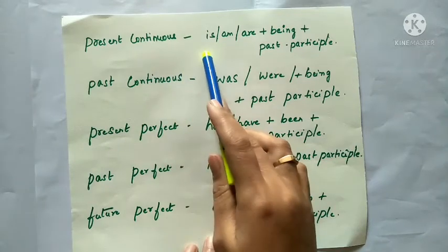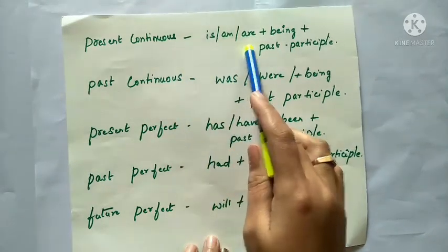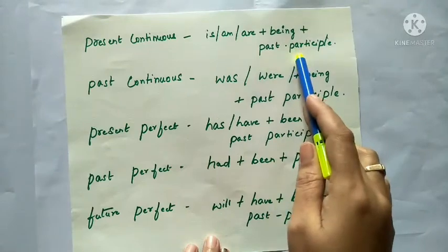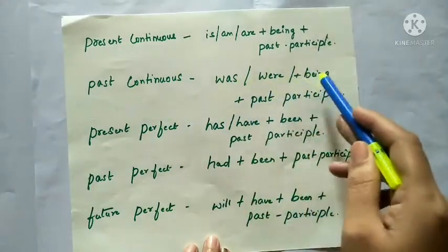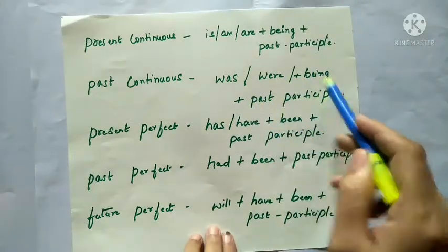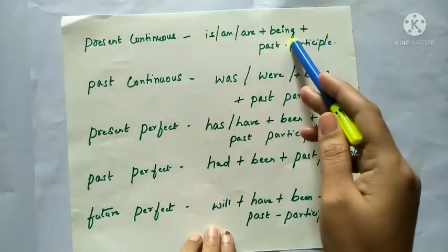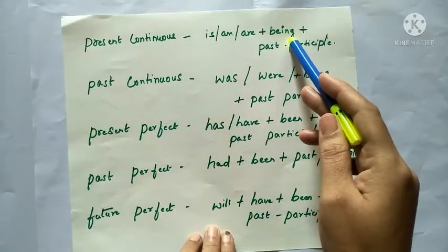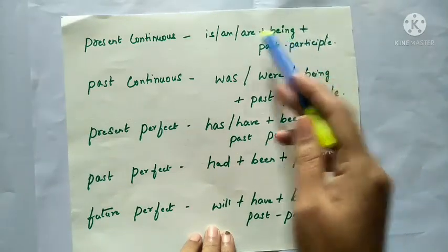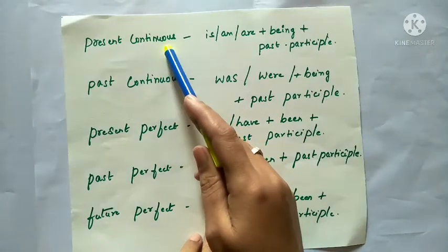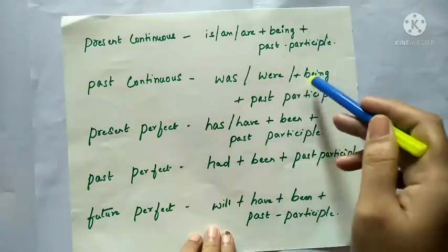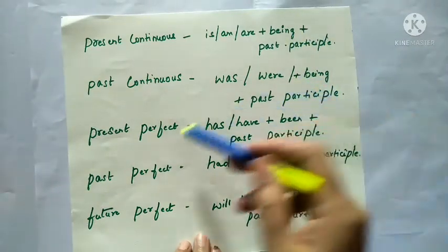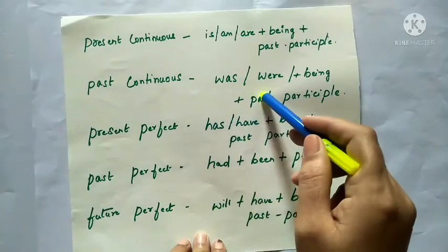Now let us see what we will use in the present continuous. Is, am, are plus being plus past participle. In past continuous, was, were plus being plus past participle. So in continuous tense, one new word came here that I have shown in the rules itself: being. Here we will use being in present continuous tense and in past continuous tense. So here being plus past participle is used. Next, we don't have future continuous tense.